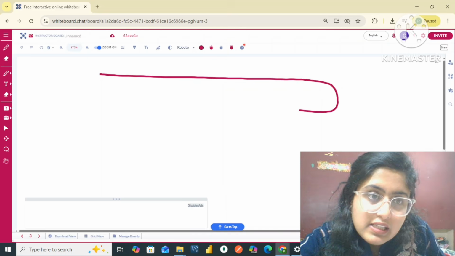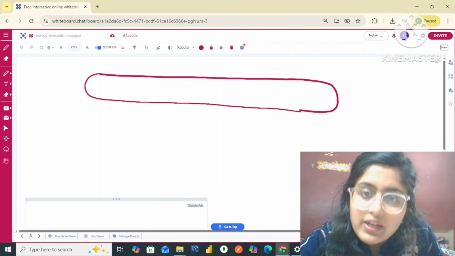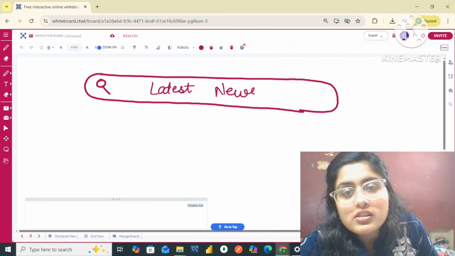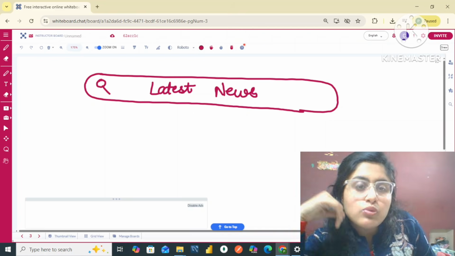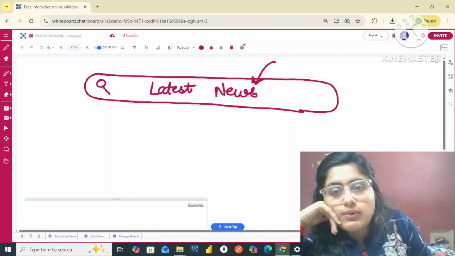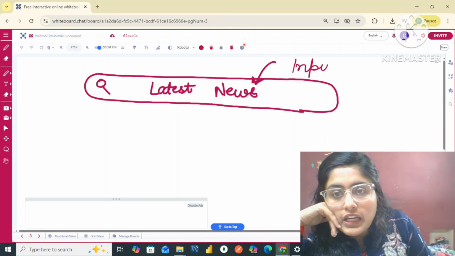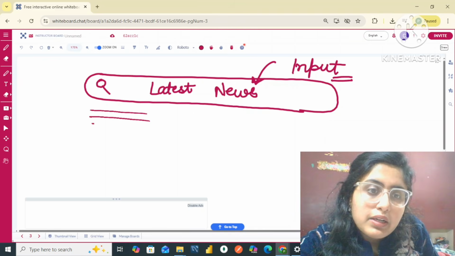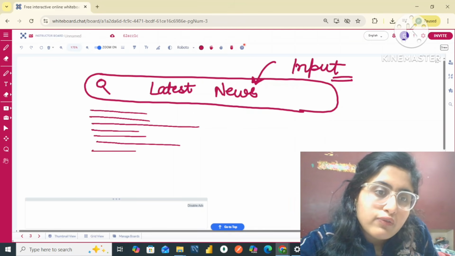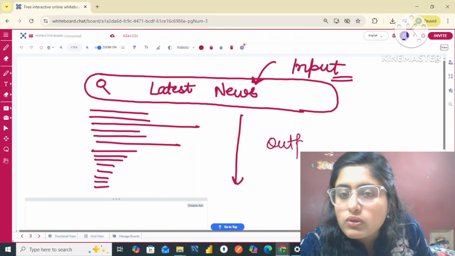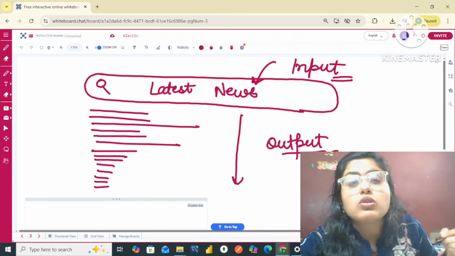For example, this is my search engine, and here is written the words latest news. When you write latest news on the search engine, we are giving input to Google, and then it returns a big web page in which a lot of news and other things are written. That is the output we are getting. All right, my dear friends, and that is how the code works.